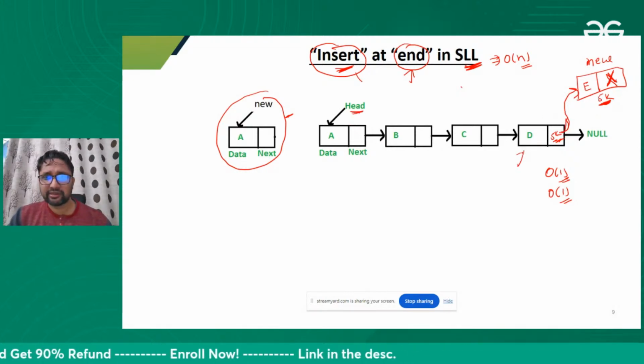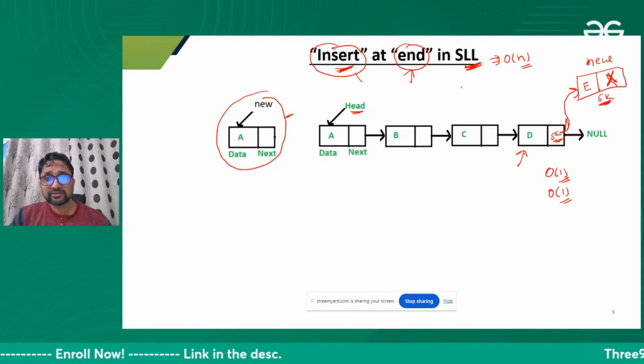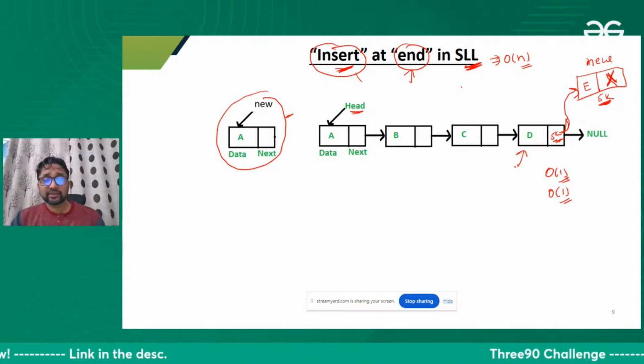I cannot jump directly here. This is a linked list. This is not an array.